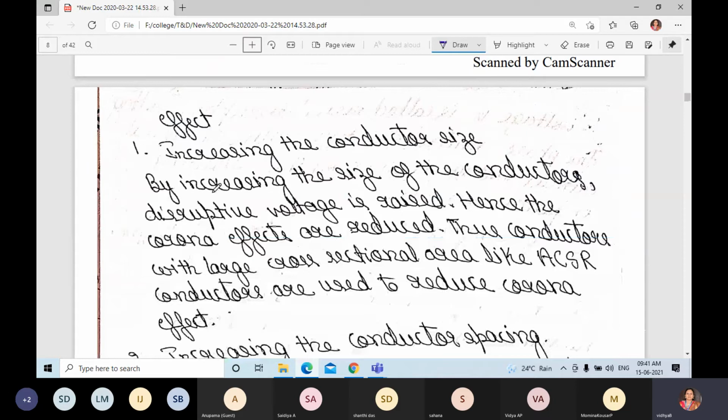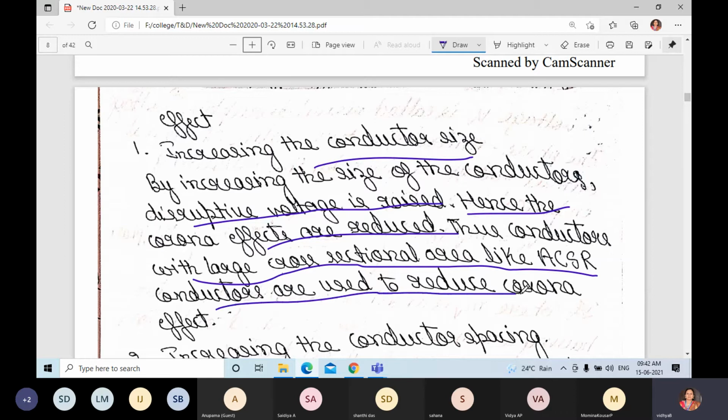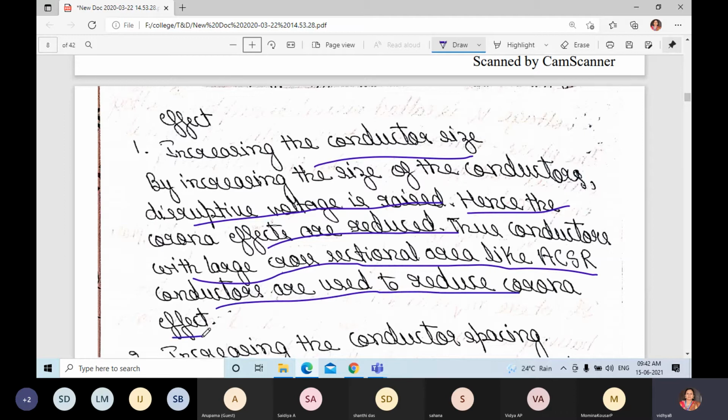First, increasing the conductor size. By increasing the size of the conductor, disruptive voltage is raised, hence the corona effects are reduced. That's why conductors with a large cross-sectional area like aluminium conductor steel reinforced, that is ACSR, which we have studied in the first module, are used to reduce the corona effect.